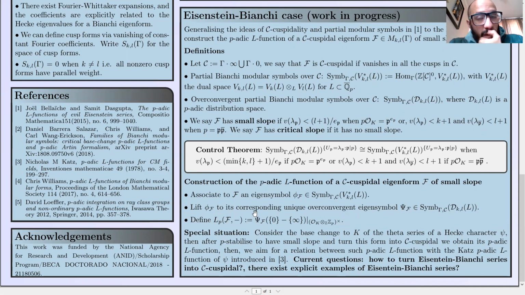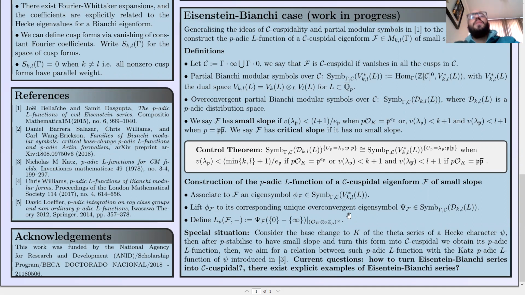And finally, we define the p-adic L-function as the overconvergent eigensymbol evaluated in these zero divisors, restricted to this space.